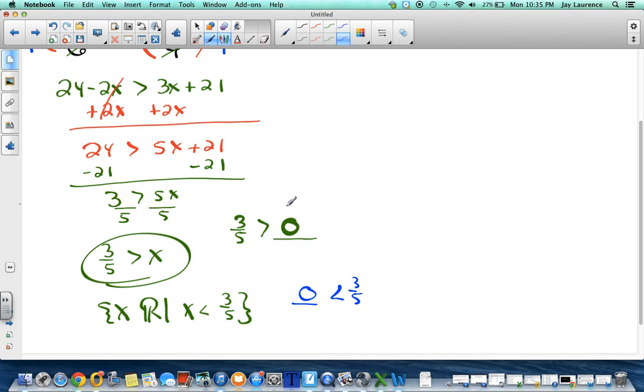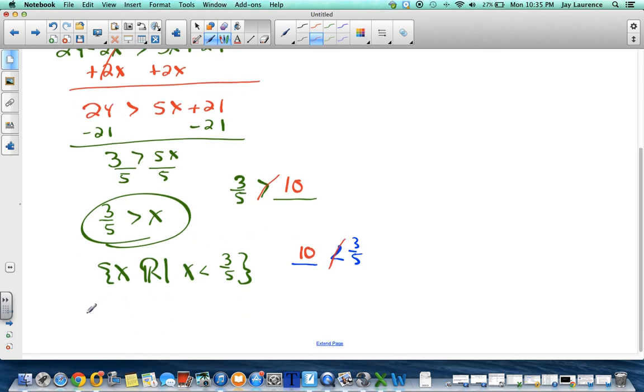If you pick a number that makes yours false, like say, here, let's get rid of this 0, and let's stick a number that makes it false in there, like 10. Is 3/5 greater than 10? Definitely not. Well, let's try it on mine. Let's stick 10 in its place. Is 10 less than 3/5? Definitely not. All right, so there you go.